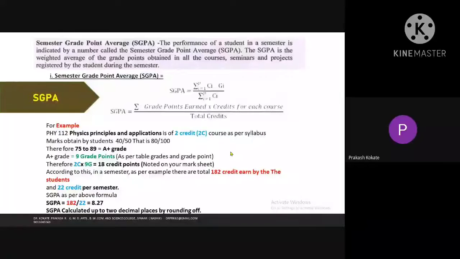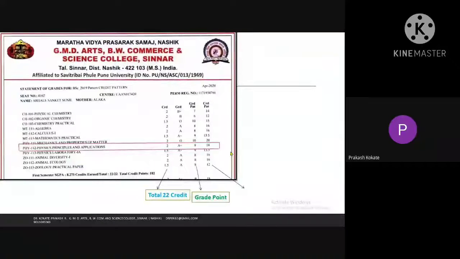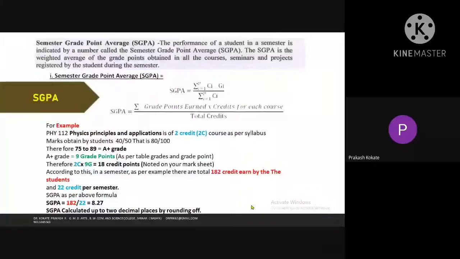182 credits means what? Shall I go back? Yes. See here. What is the total of these? 182. See here, 182 credit points earned by the student Abhay in the first semester of FYBSc is 182. So I'll go further. See 182 here.